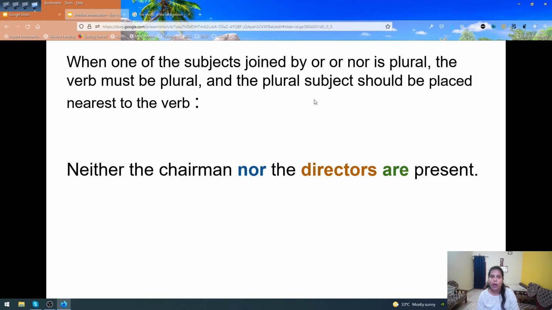So here our subject is plural, so in the same way our verb should be plural. When the noun is plural, our verb should also be plural. Neither the chairman nor the directors are present. Understood? Okay.